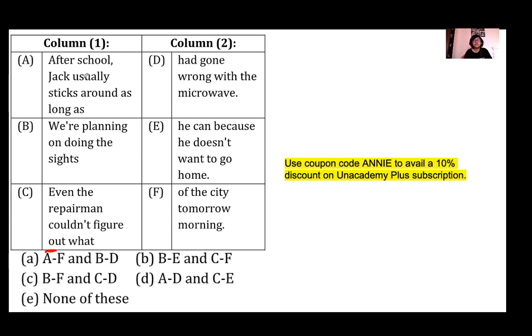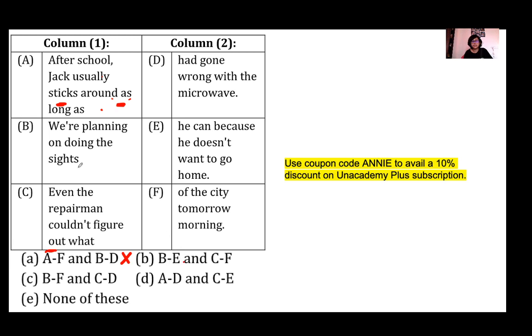A, F. After school, Jack usually sticks around as long as of the city. As long as what? When you use as long as, your sentence becomes a conditional sentence. So you must say as long as what? But here, of the city, something else is being said. That's why AF is not a correct pair and option A becomes incorrect.